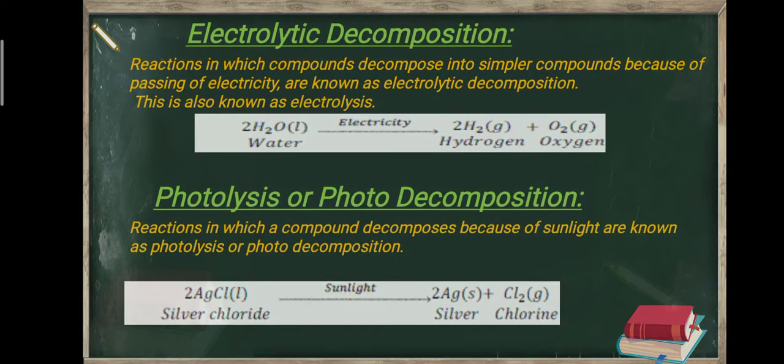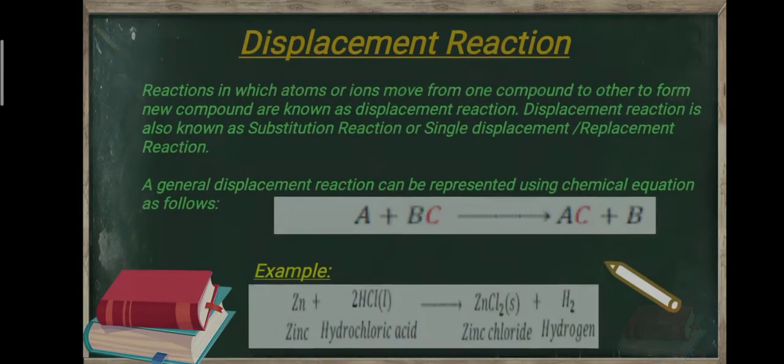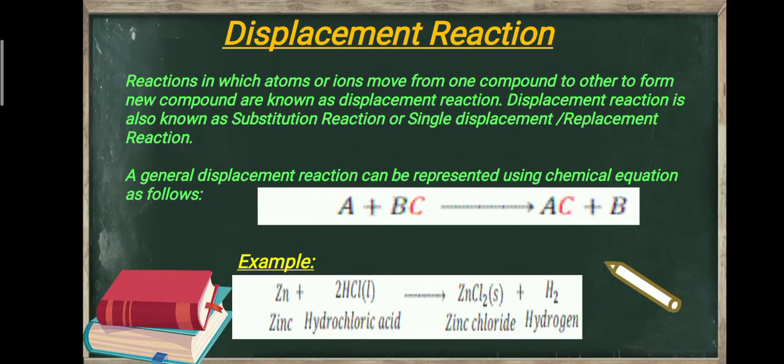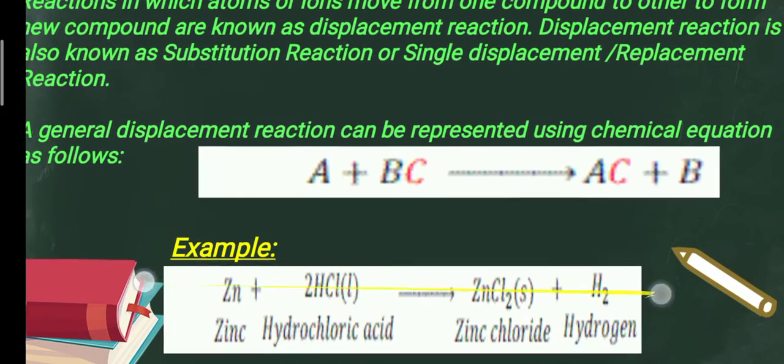Now come to the next point. We have displacement reaction. So what is displacement reaction? The displacement reaction is the reaction in which an atom or ion moves from one compound to another to form a new compound. I am repeating again. Displacement reaction is a reaction in which an atom or an ion moves from one compound to another to form a new compound.